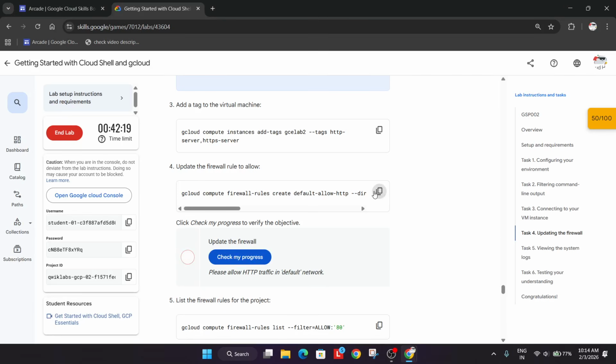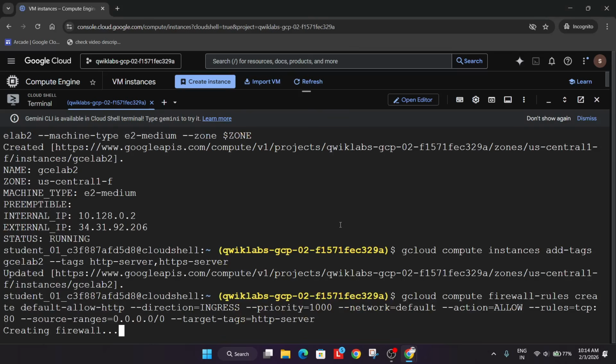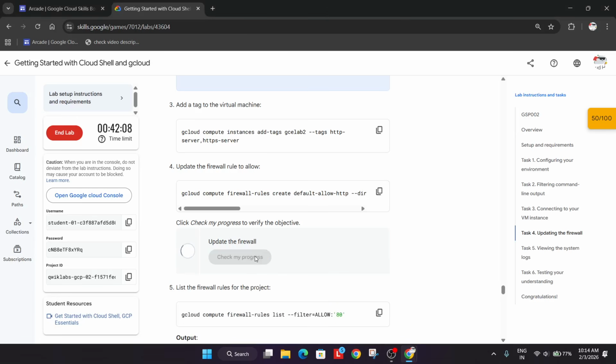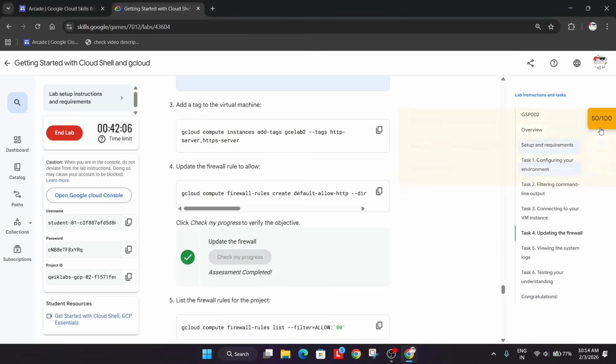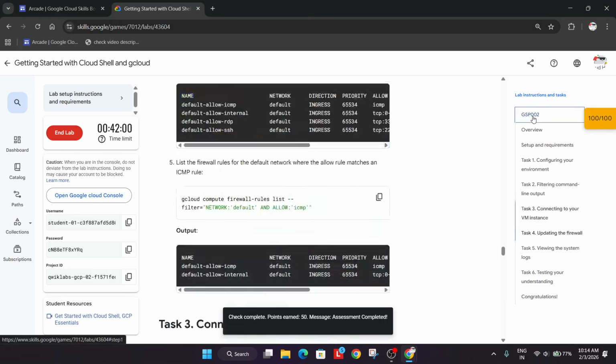Now it's asking to update the firewall rule also. So let's update it. It will take a few seconds and finally it is also updated. Now you can see we completed this lab very easily. Here we created a VM instance, added firewall rules to it and added tags to it.